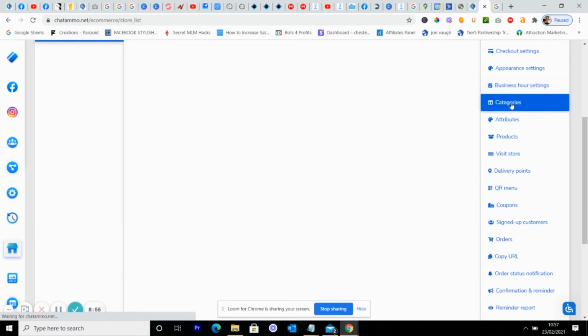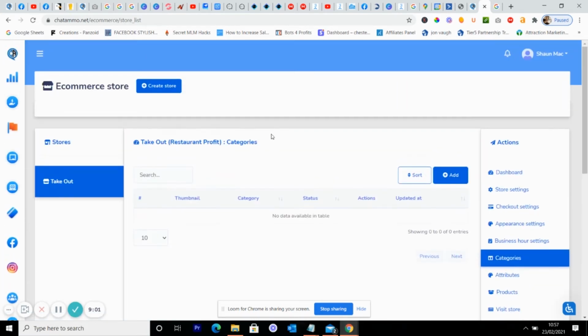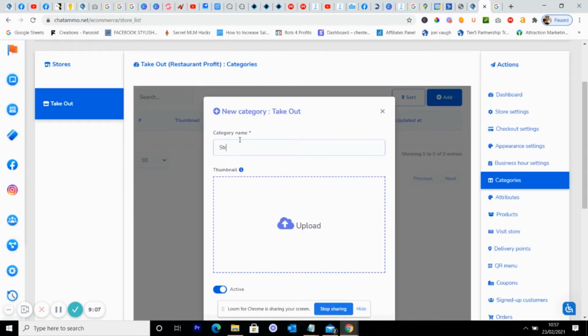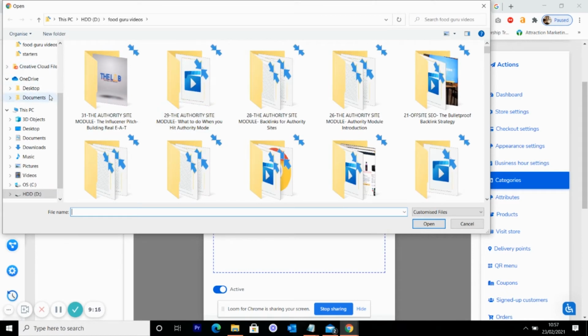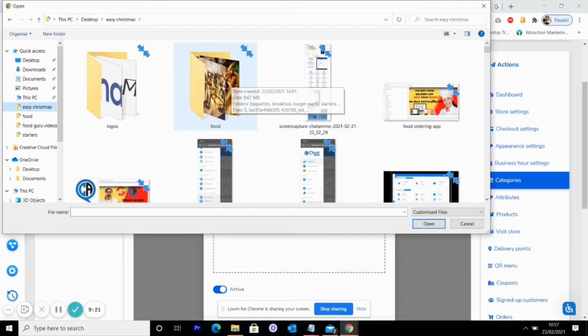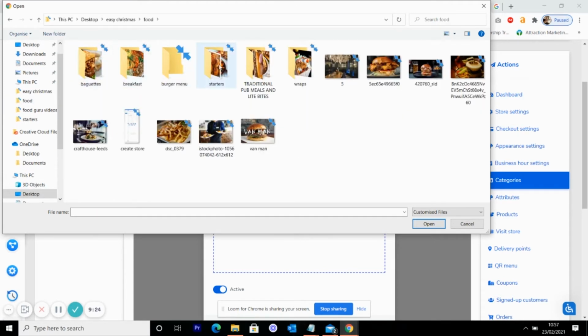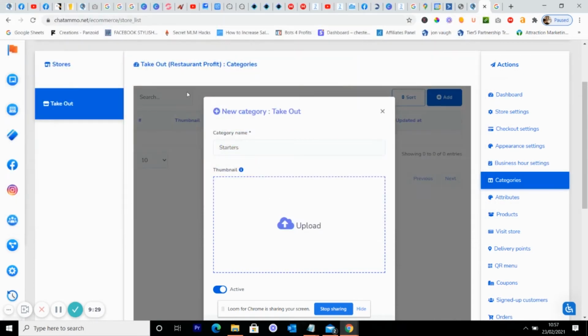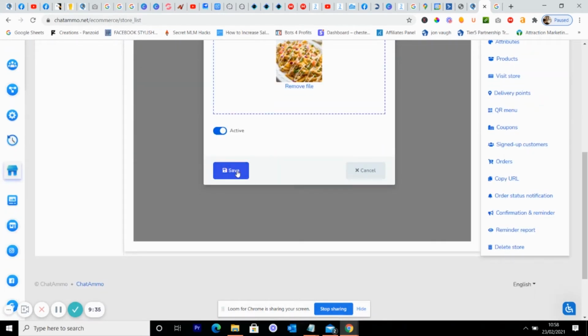It's really simple. So next what we're going to do is make some categories up. We'll add a category for starters. And we'll put a little thumbnail in there just to make it look a bit nicer. Let's have a quick look, into food and my starters. We'll just pick something that looks pretty nice. That one looks pretty decent. And we'll have that as active. Now you can turn this on active or inactive whenever you want to. So that's the first one added.